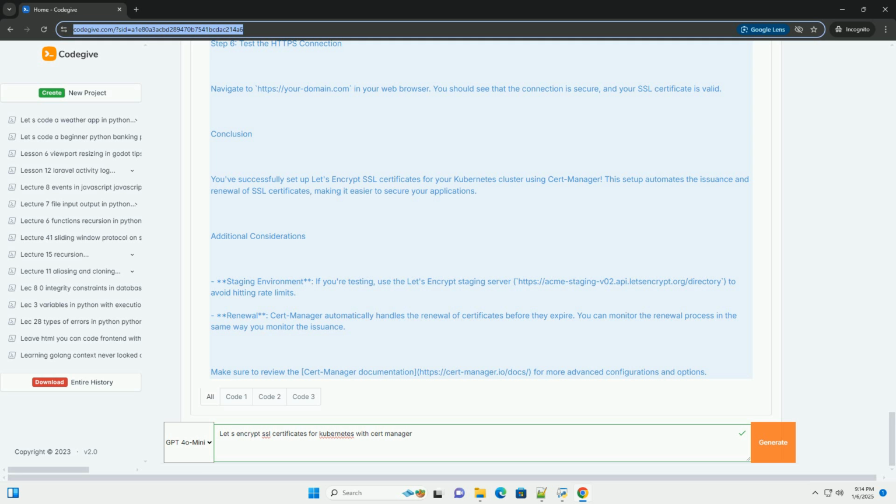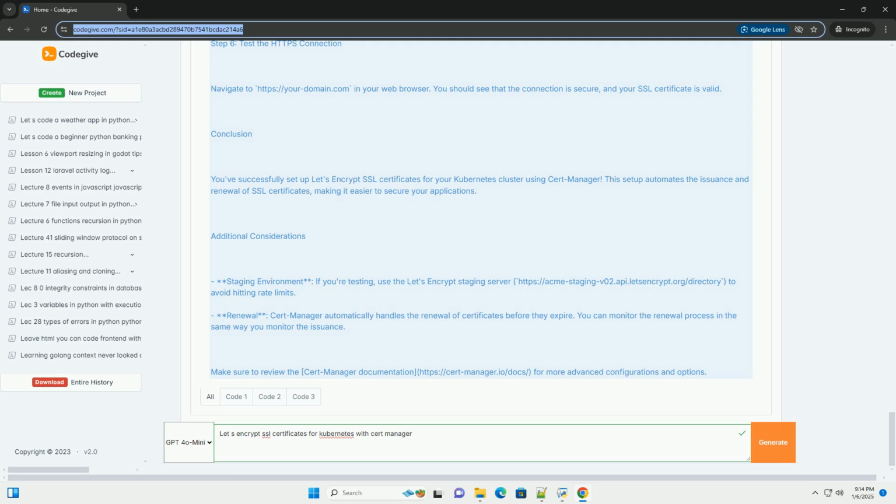Step 6. Test the HTTPS connection. Navigate to https://yourdomain.com in your web browser. You should see that the connection is secure, and your SSL certificate is valid.